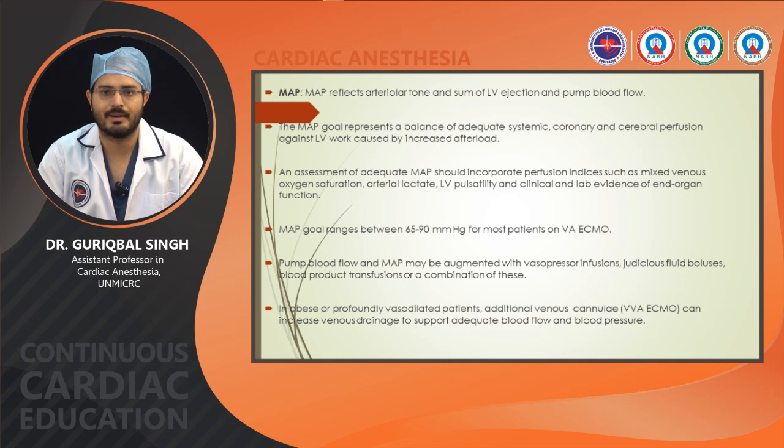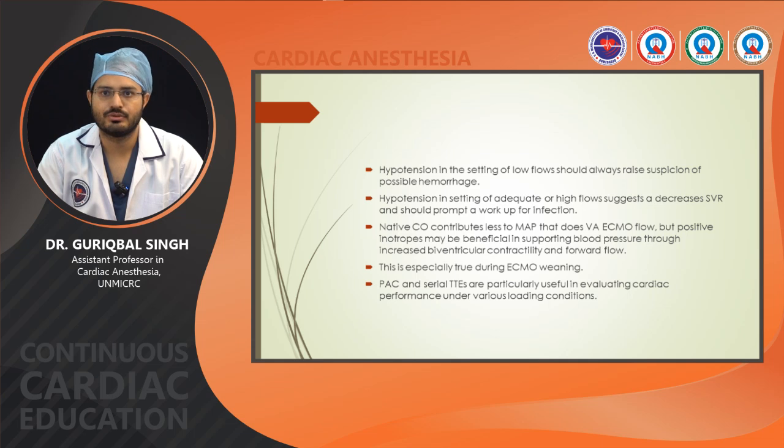Pump blood flow and MAP may be augmented with vasopressor infusion, judicious fluid boluses, blood product transfusion or a combination of these. In obese or profoundly vasodilated patients, an additional venous cannula can increase venous drainage to support adequate blood flow and blood pressure. Hypotension in the setting of low flow should always raise suspicion of possible hemorrhage. Hypotension in the setting of adequate or high flow suggests a decreased SVR and should prompt a workup for infection.